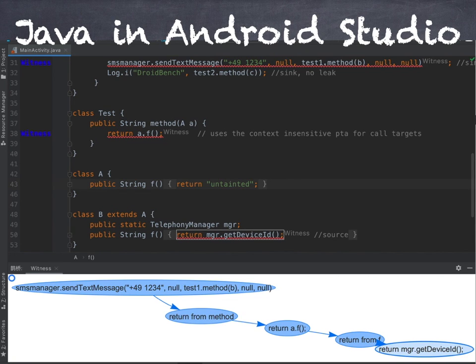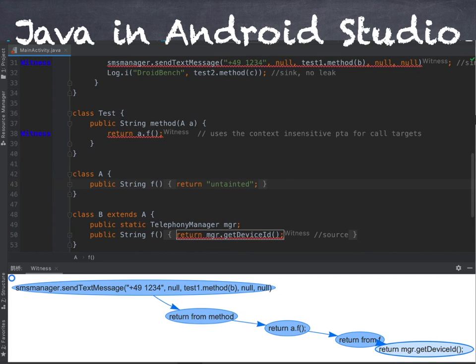This is Java in code. Voila does Java, of course, and in this case, this is Android Studio. So we're looking at Java Android code. In this case, we have a similar tainted flow. We have this SMS manager send text message. That's a place where data escapes to the outside world. And as a source, we have getDeviceId. So basically, we're getting the device ID. You can see from the graph that we are then returning it from the function f. We are then returning from the method there on line 38, and that is passed to SMS manager send text message. So you can see quite precisely what the flow looks like there in our graph.